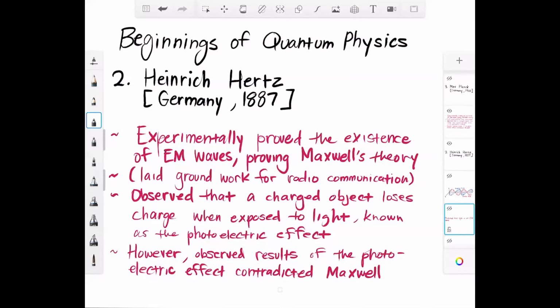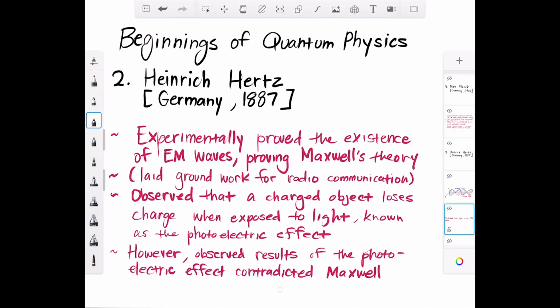it all together. Now, this experiment that Hertz did is what eventually led to the beginning of radio communication. So without Hertz, we wouldn't be able to be having this conversation right now, because we're all having this conversation because of Wi-Fi, and Wi-Fi is a form of radio communication.